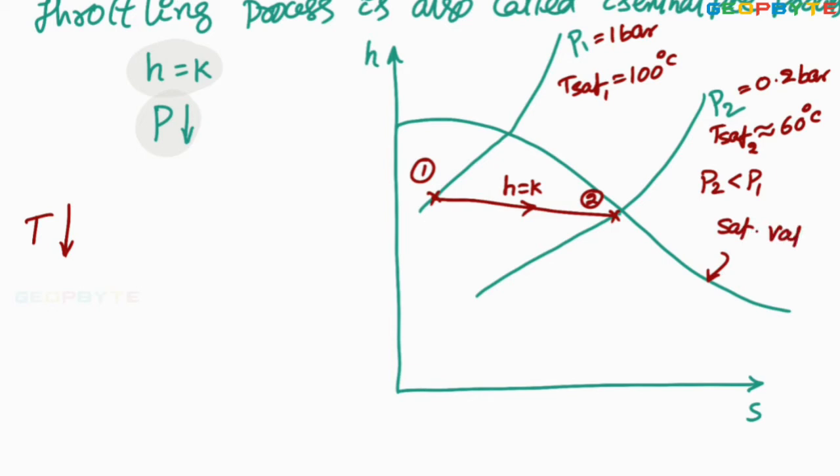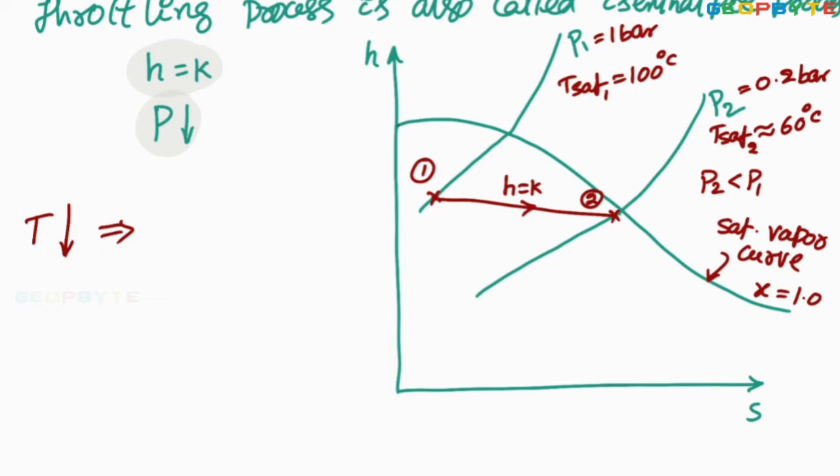Saturated vapor curve. Along the saturated vapor curve, dryness fraction X equal to 1. Since state 2 is lying very close to the saturated vapor curve, I can say that dryness fraction increases. It is like this.